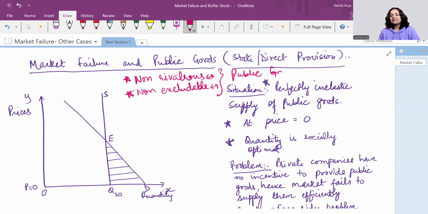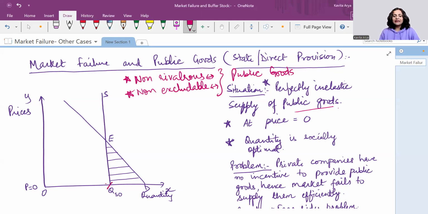So now let's understand the situation when the government provides the good, or when there is a direct provision of these goods. How do we show it pictorially? The situation is a perfectly inelastic supply of the public good. It means the government simply decides that this is going to be the supply for the ongoing year or whatever duration, right?